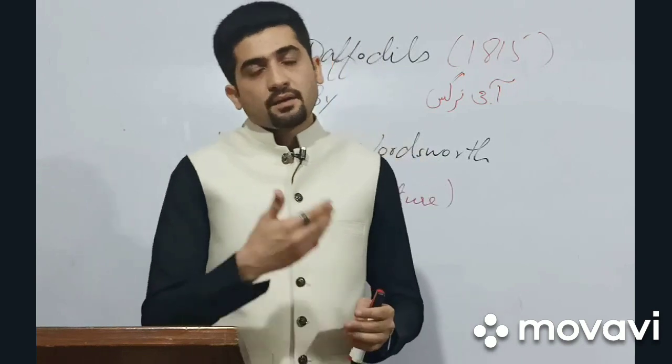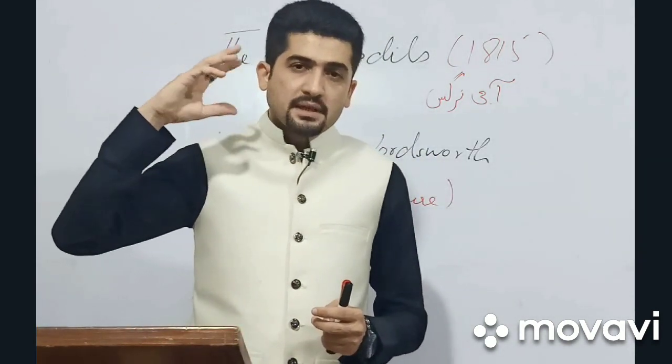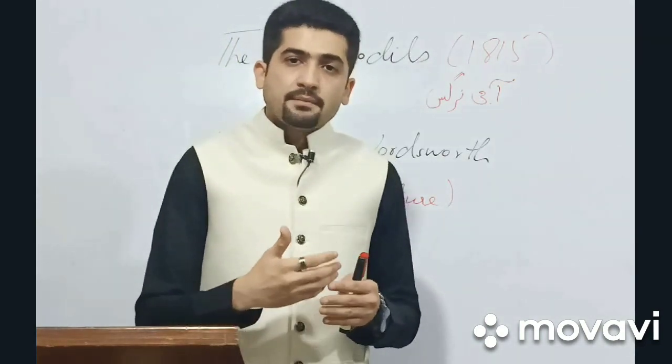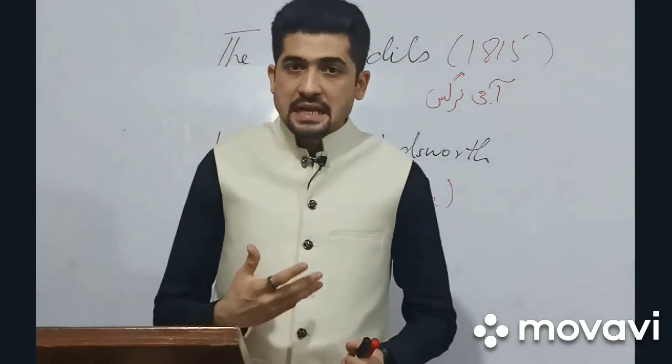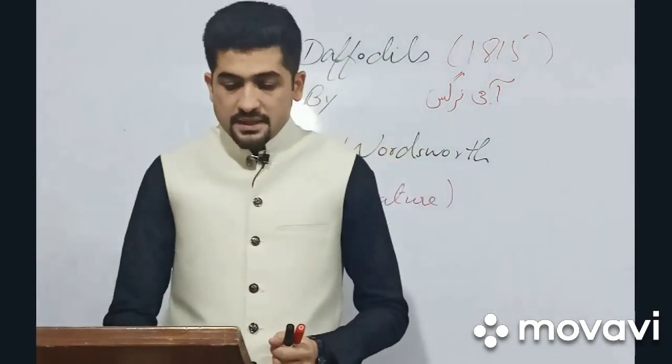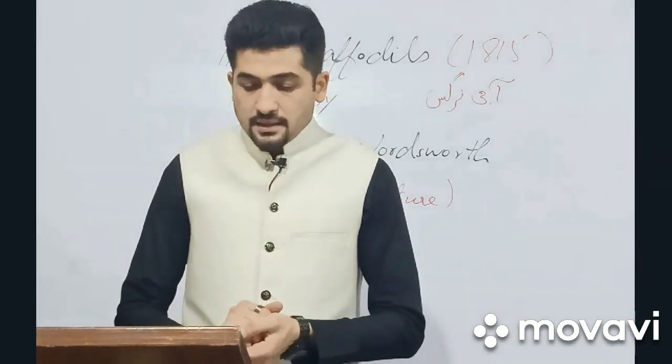So he sees this, and then when he came back, later on he realized, he recalled that complete scene in his mind. So that became the source for writing this piece of poetry, which he named the Daffodils. We will be dealing with the stanzas one by one and line wise.